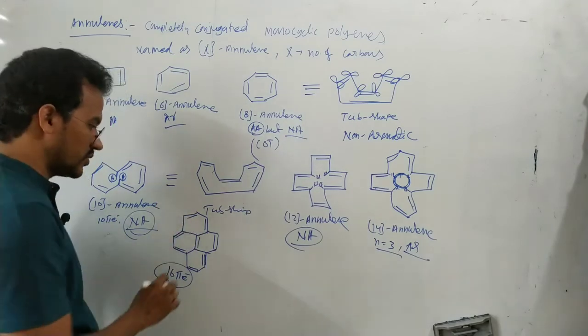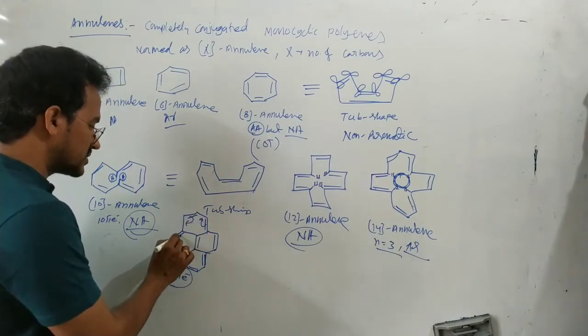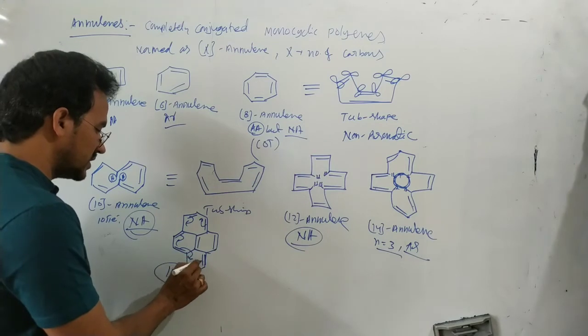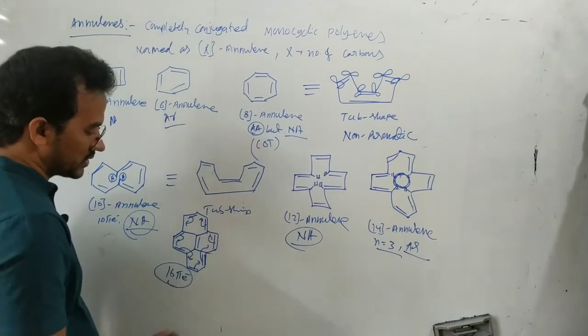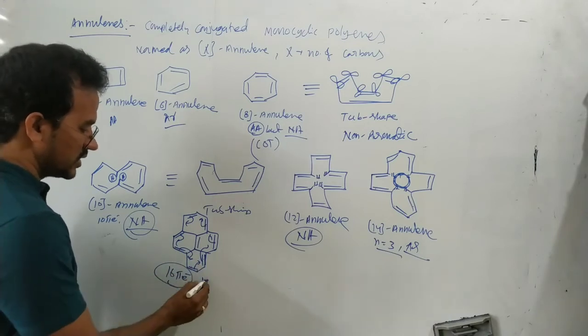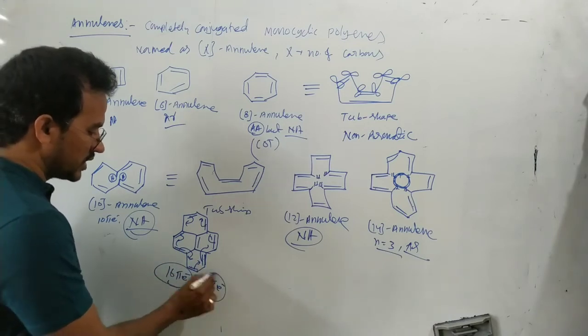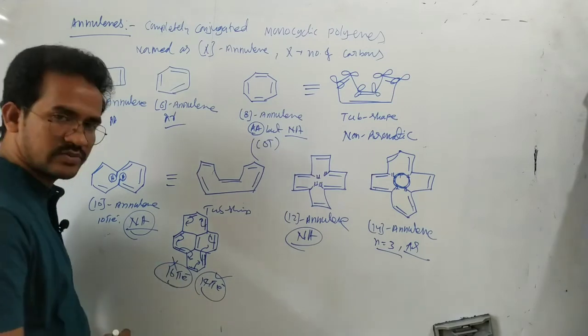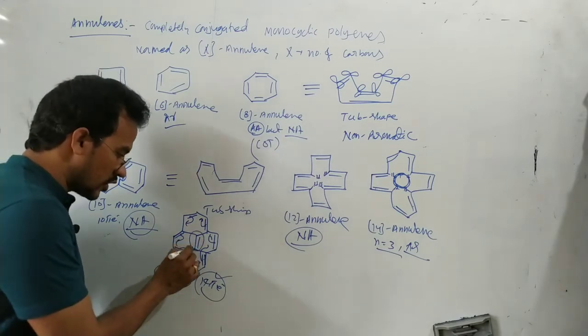But in this compound, only 14 pi electrons are involved in conjugation. You see in this case, only 14 pi electrons: 1, 2, 3, 4, 5, 6, 7. Here 14 pi electrons are involved in conjugation, not 16 pi electrons. These pi electrons are localized.